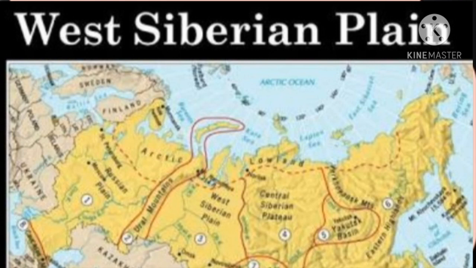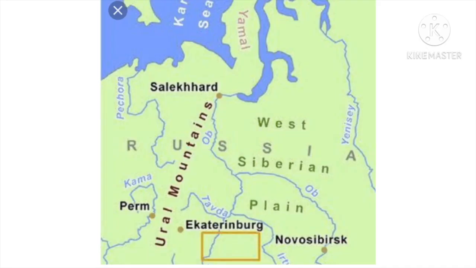The West Siberian Plain or the Russian Plain is one of the largest plains in central Russia. It occupies an area of nearly 12 lakhs square miles between the Ural Mountains in the west and the Yenisei River Valley in the east.